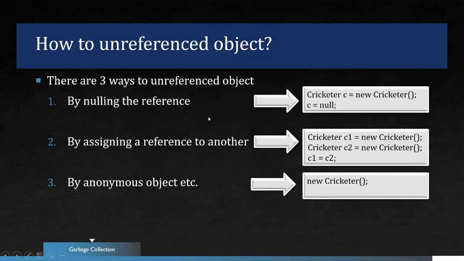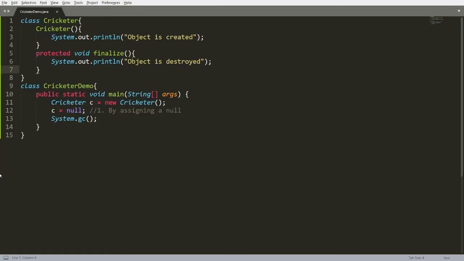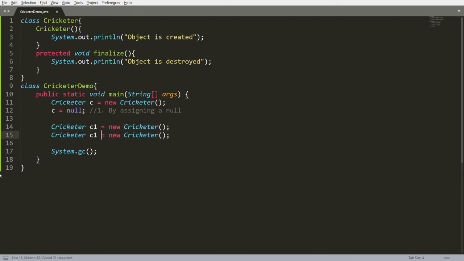Now I am moving towards the second option, that is by assigning a reference to another. So how can we achieve this? It is very simple. You can create an instance, Cricketer C1 equal to new Cricketer. So your object will be created. Here you can create one more instance, that is C2 equal to new Cricketer. So your another object will be created.